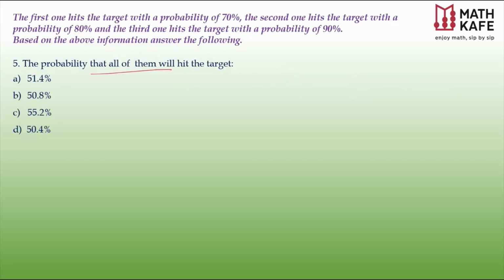Probability that all of them will hit the target. Again, this is also very easy. All of them are hitting. So it means A hits, B and C. All the champions are hitting. And that is the easiest calculation. 70 by 100. And again, when you're writing, you don't want to write 70 by 100. You know already it is 7 by 10.